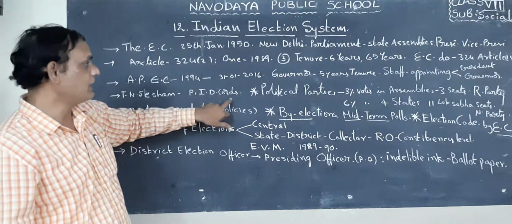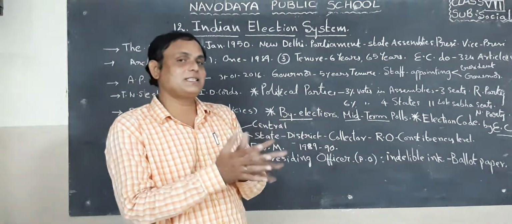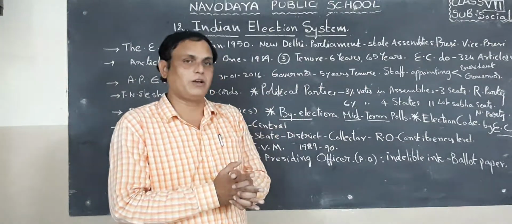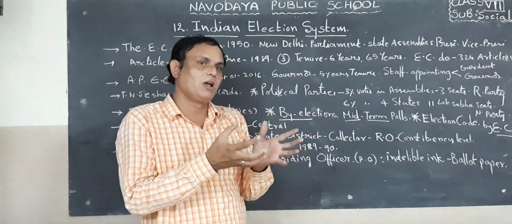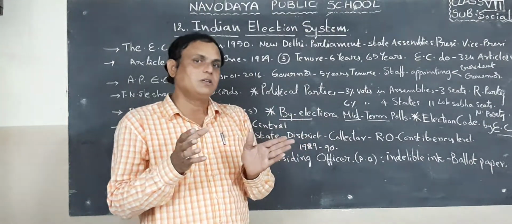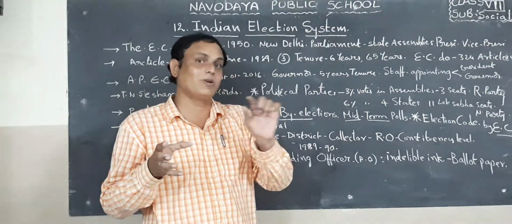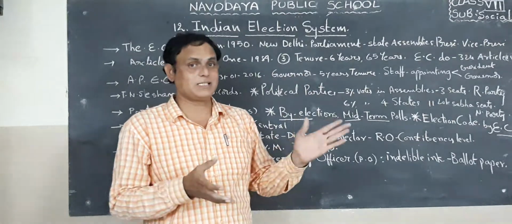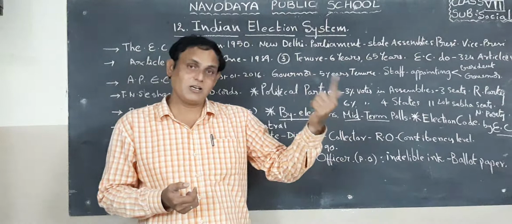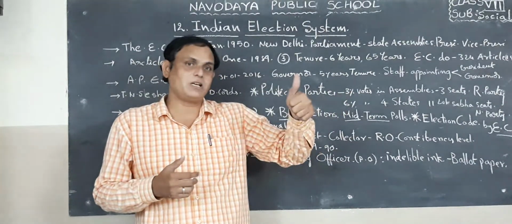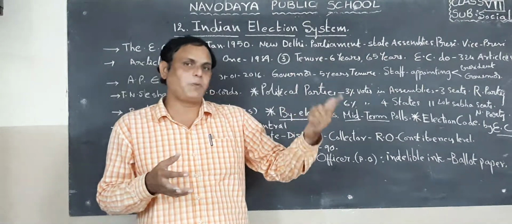Okay, next one, what about political parties? In a democratic system, political parties are very important. People with a common identity and common purpose create a party. When they create a party, the election commission will give one symbol to the party concerned. For example, we know our state parties, YSRCP and Telugu Desam Party. What is the YSRCP party symbol? We know. Next, what is the TDP party symbol?